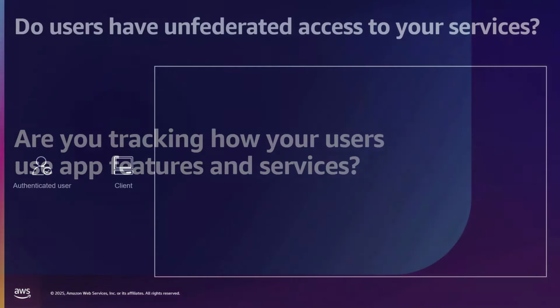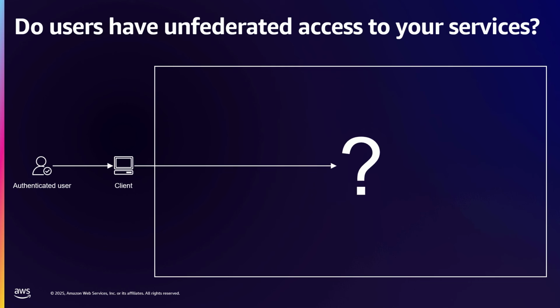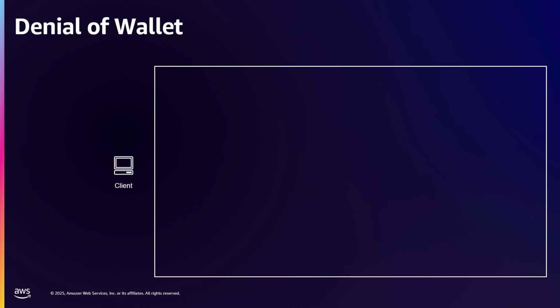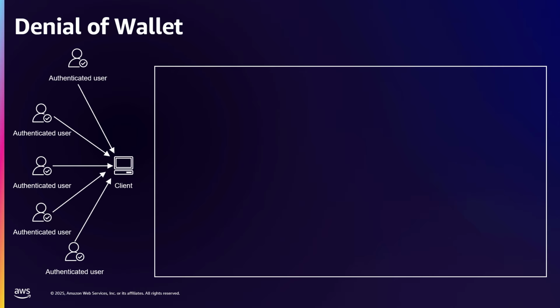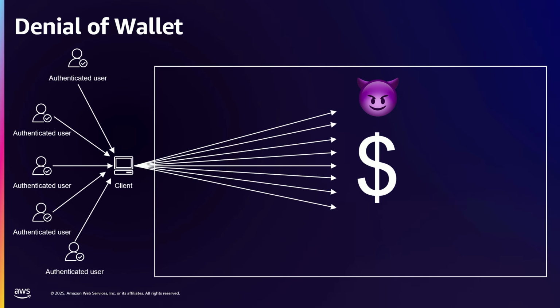So also, are we tracking how our users use our application? If you have users that have unfederated access to APIs or any sort of other services, it can cause a lot of issues. Why this becomes important is there's an attack vector called denial of wallet. It could be one user or many users, but that user could ram your client. Now they're using your app like their own LLM of choice, and you're basically footing the bill for their own AI generations.